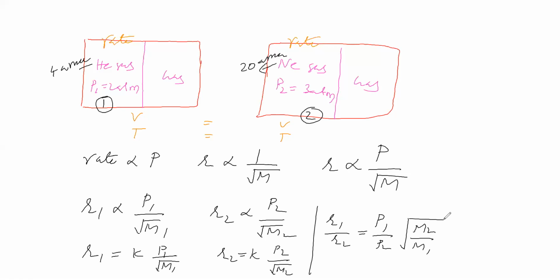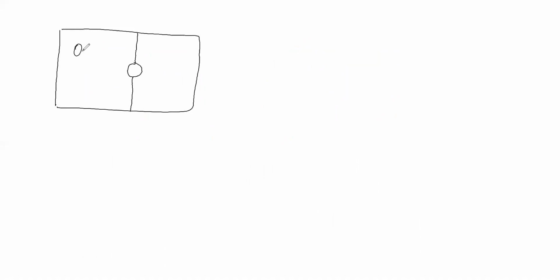When pressure and molecular mass are different, we get the relation R1 by R2 is equal to P1 by P2 into square root of M2 by M1. That is the relation we got. Okay, next we will take a gas in this vessel. Here a tiny hole is present. We are taking oxygen gas here, and some other gas is present.